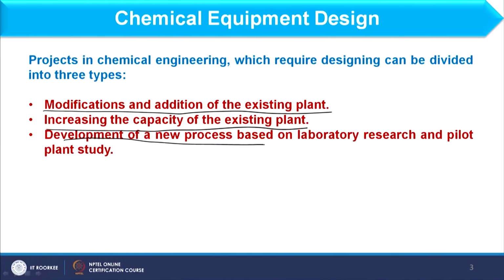Now, the third category is the development of a new process, based on laboratory research and pilot plant study. So, here in this case, if I need to install a new plant, all equipment which are available in that PFD, I need to design.